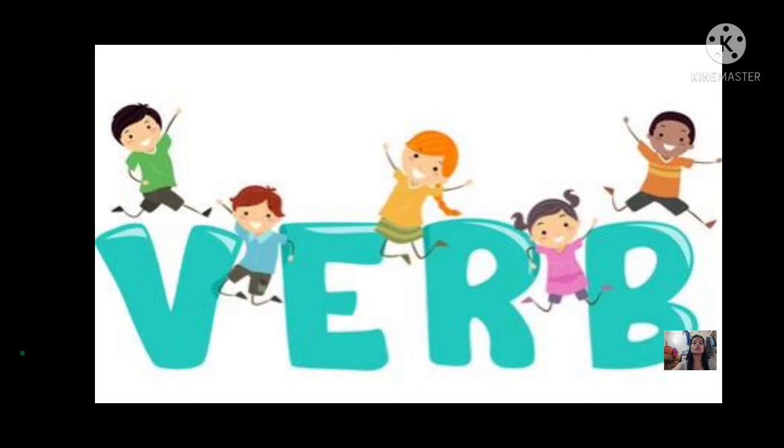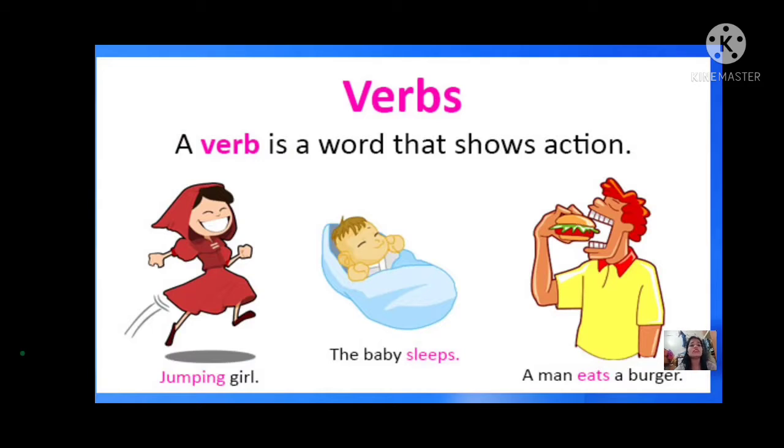Yes, now what are verbs? We have seen verbs in the bridge course also. It's an action. What we do is an action. Yes, verbs are action. Let's see. A verb is a word that shows action.